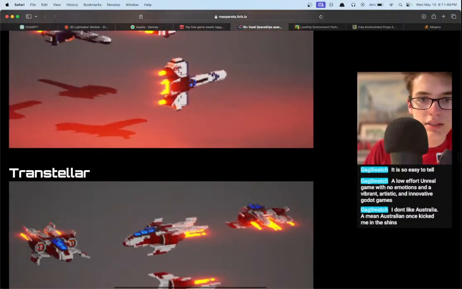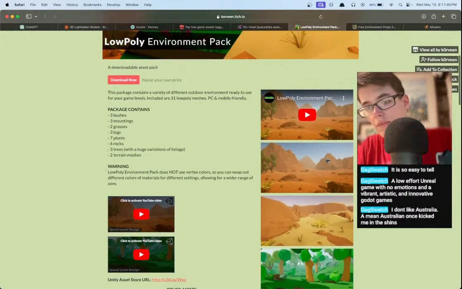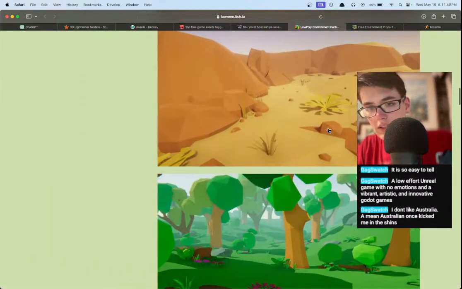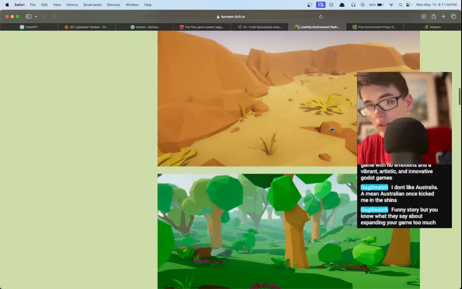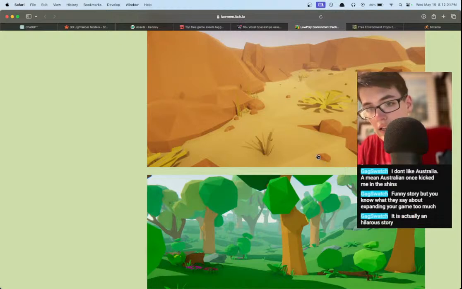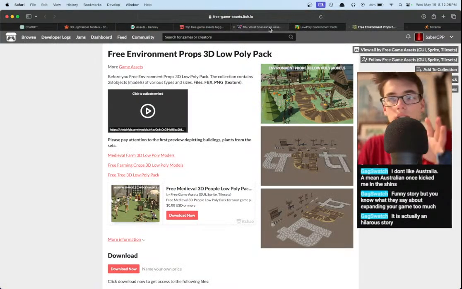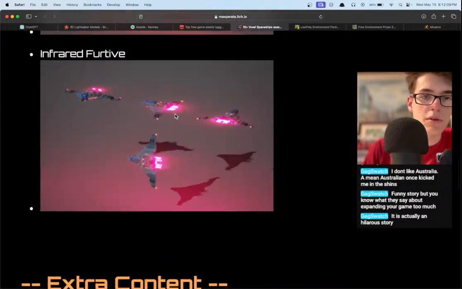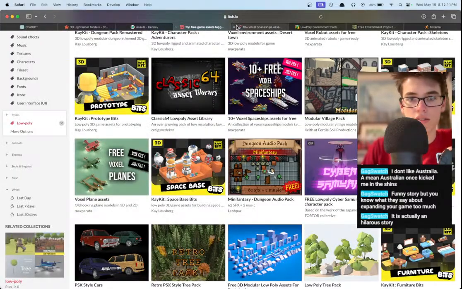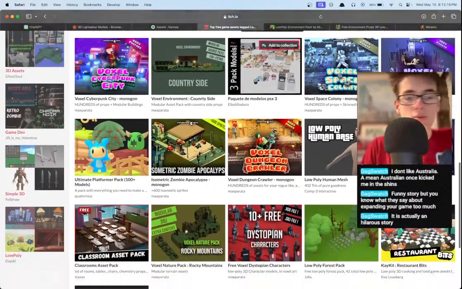Hang on, I'm seeing some pretty high complexity. If we look at this, this is very, very simple. Like this rock right here, we could literally count the vertices that we can see. 1, 2, 3, 4, 5, 6, 7, 8. Eight vertices on this little rock sticking up right here. Or this small one, 1, 2, 3, 4, 5, 6, 7, 8, 9. We can count the vertices and it's a super low number. So I don't think these spaceships work because they're more of a blocky style rather than a low vertex, low poly style. So that doesn't work. Let's keep trying because I think we need a little bit more.